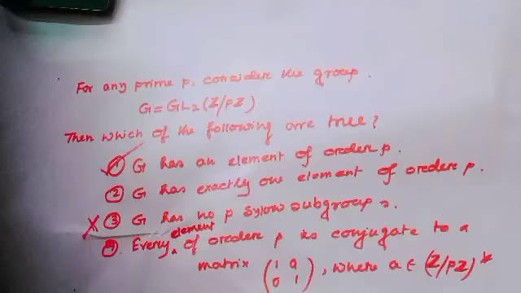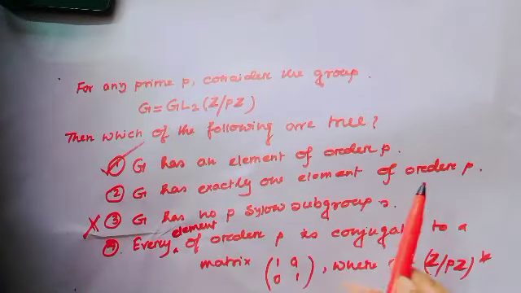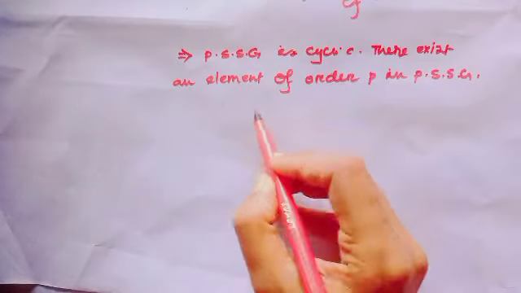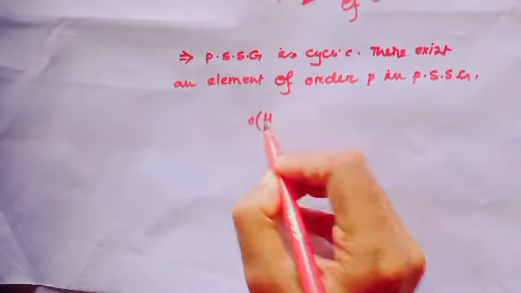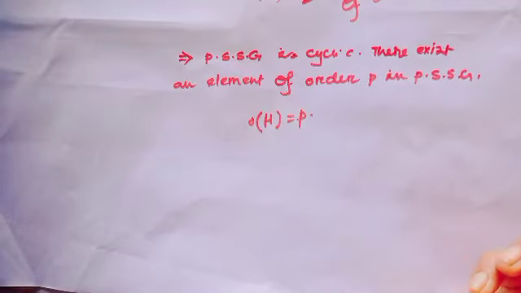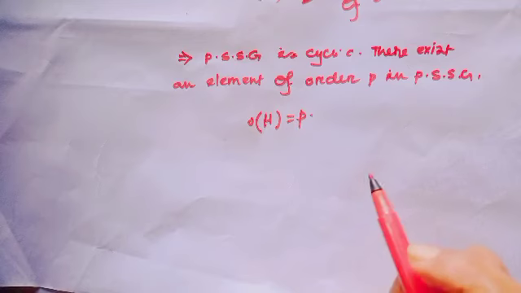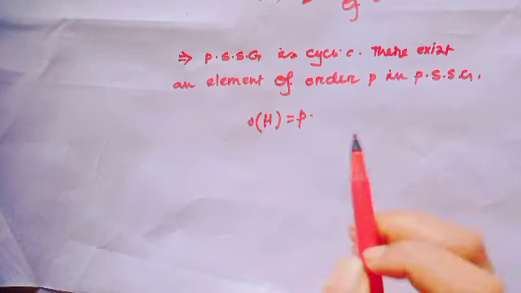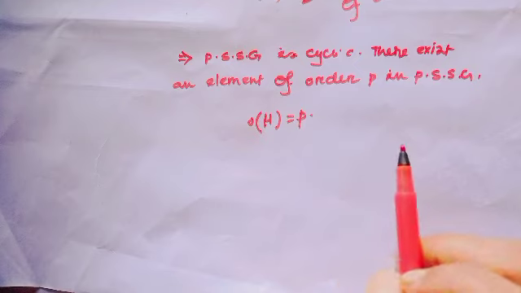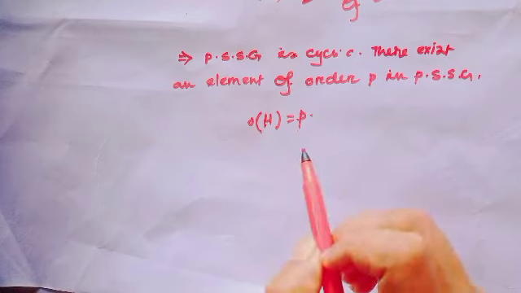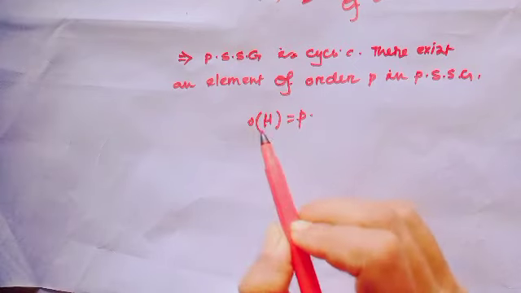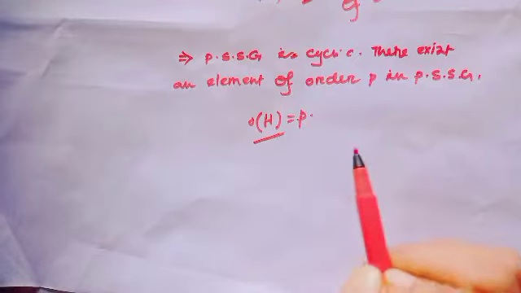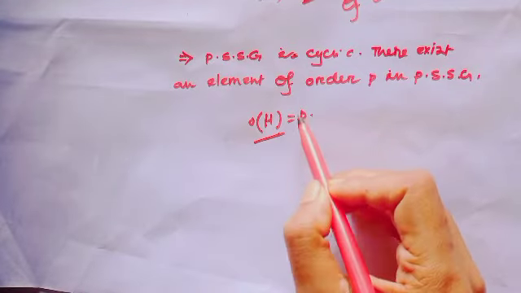But we cannot say G has exactly one element of order P. Consider this Sylow P-subgroup as H, with order of H equal to P. Now recall Lagrange's theorem. We all know by the corollary of Lagrange's theorem that the order of every element divides the order of the group. Here also the order of the elements of this subgroup must divide the order of the group.